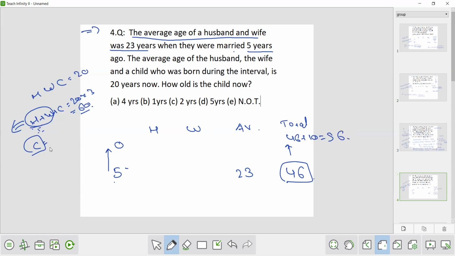Now the husband and wife total is 56. So 56 plus child is 60. So the child is 60 minus 56, that is 4 years. So how old is the child now? The child is 4 years old. Okay.